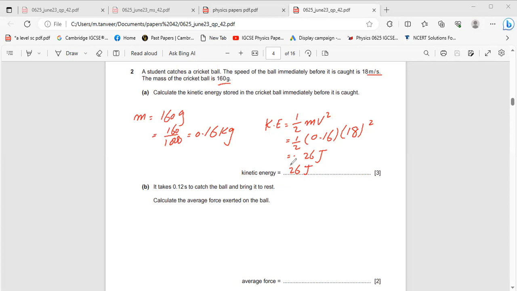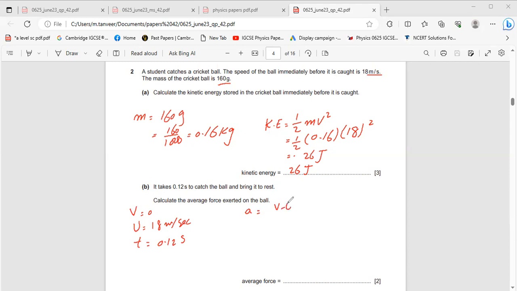Next, this is very simple. It takes 0.12 seconds to catch the ball and bring it to rest. That means the initial speed is 18 meters per second, and the final speed is 0, since it comes to rest. The initial speed, the ball was moving with 18 meters per second, and time T is 0.12 seconds.